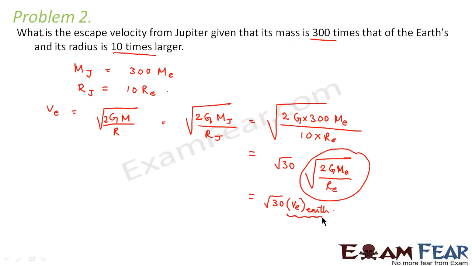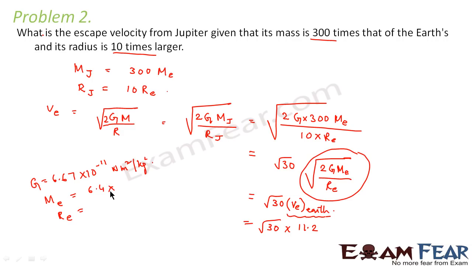Now we know that the value of escape velocity on the Earth's surface is 11.2 kilometers per second. How do we get that value? You can put the value of G as 6.67 into 10 to the power minus 11 Newton meter square per kg square, the value of the mass of the Earth, which is around 6.4 into 10 to the power 24 kgs, and the radius of the Earth, approximately 6 into 10 to the power 6 meters.